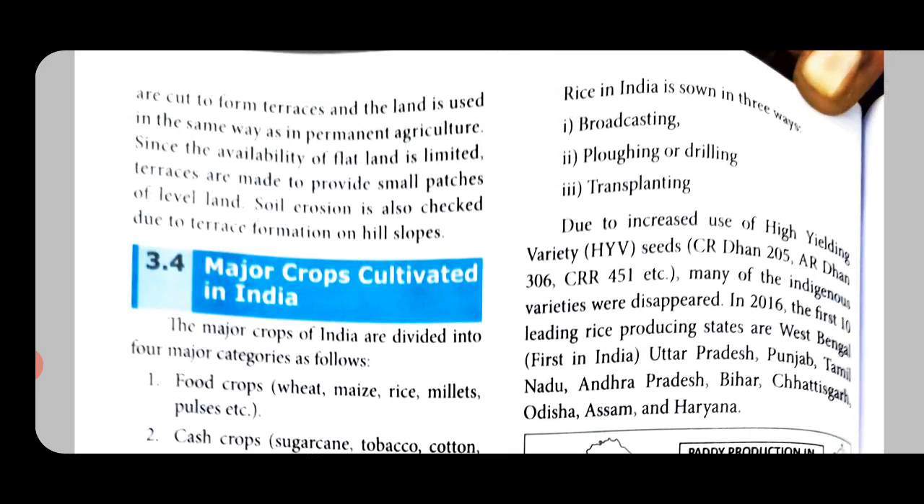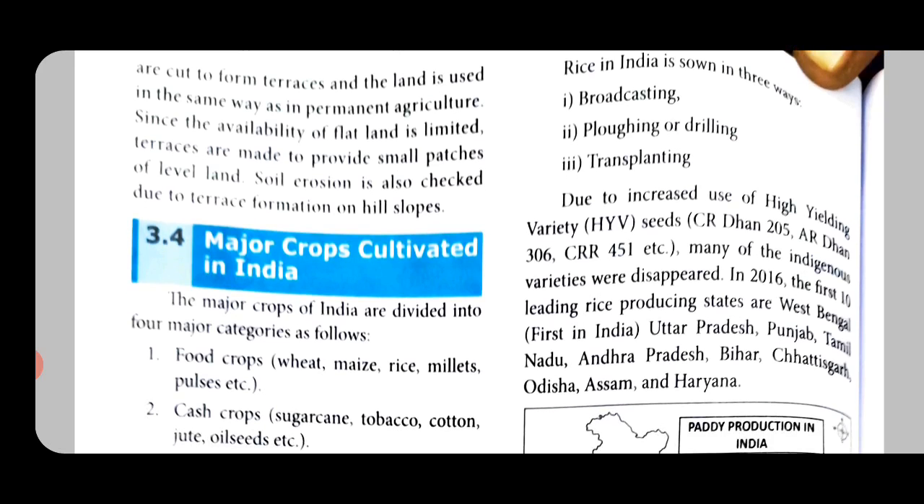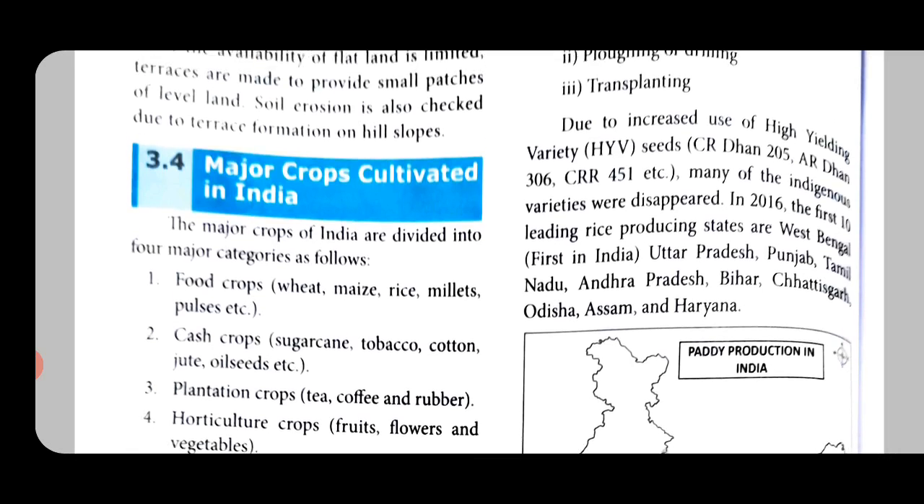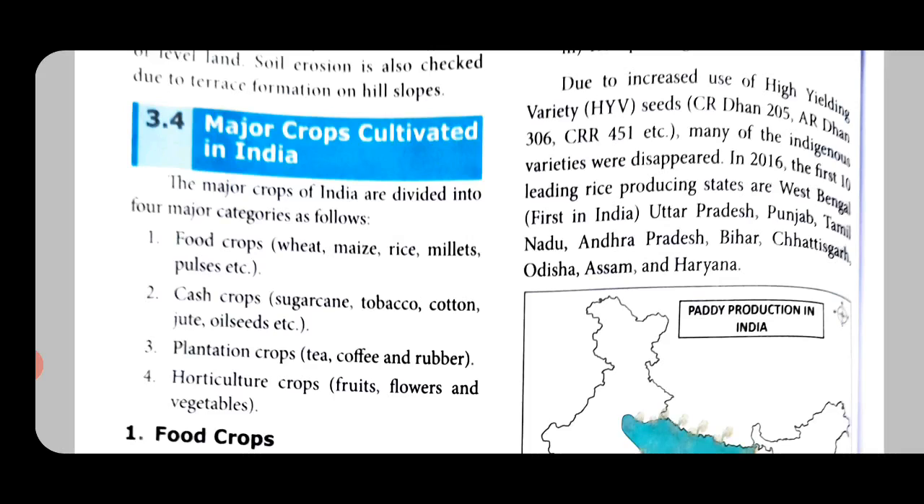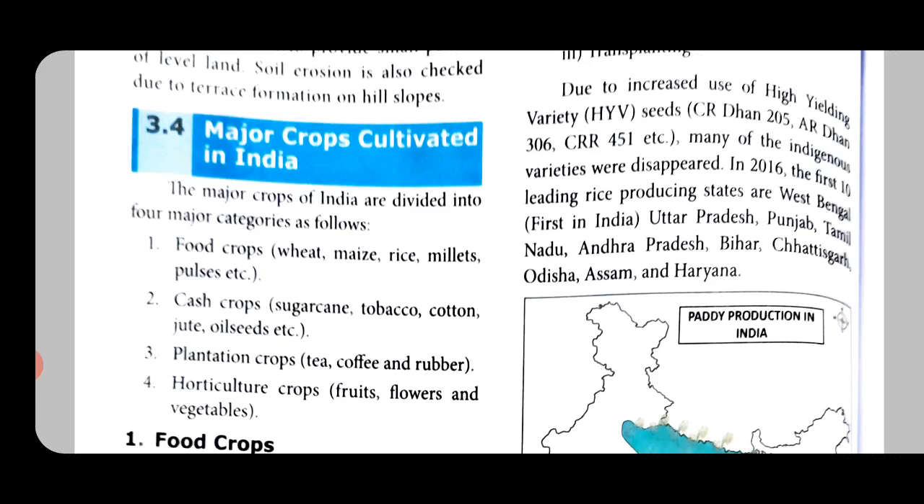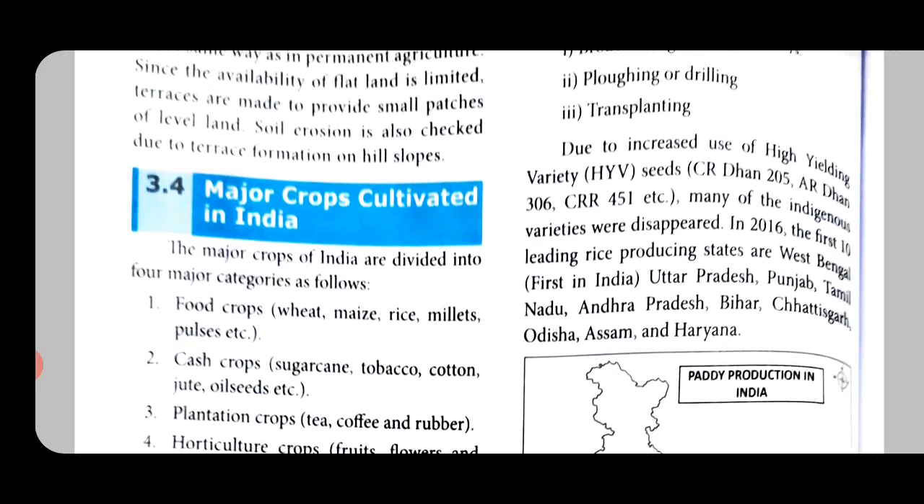Rice in India is sown in 3 ways. One is broadcasting, ploughing or drilling and transplanting. Due to increased use of high yielding variety seeds, there are different types of seeds. This is called a high yielding variety. That means if you use those type of seeds, you will get good yield. Yield means produce. CR Dan 205, AR Dan 306, CRI 451, etc. Most of us are not familiar with these, but you know that rice is of different types, and each one is given a name, and these are the names.